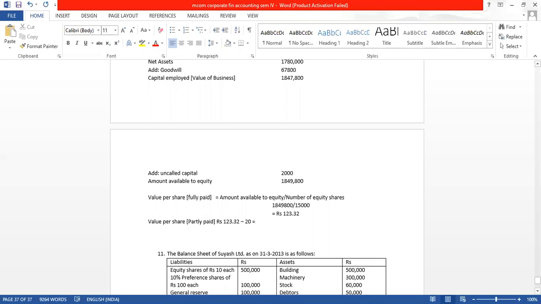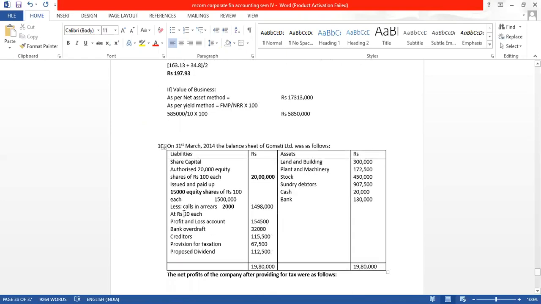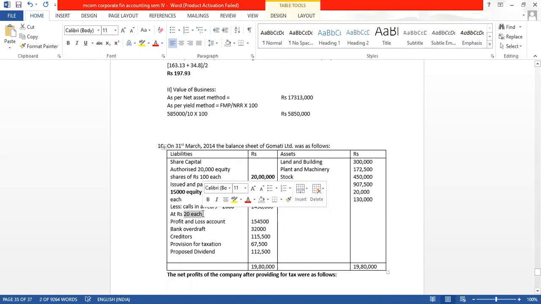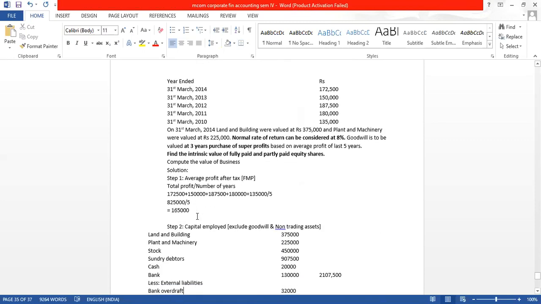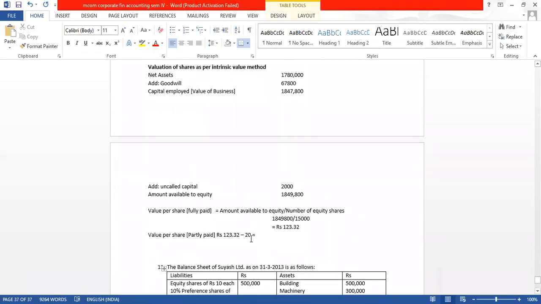How much is the amount in arrears per share? It is 20 rupees. Whatever is the value of the share, from that we will minus the arrears amount per share, which is 20 rupees. So the partly paid up value will be 103.32.